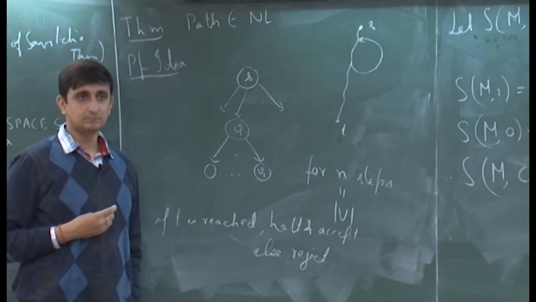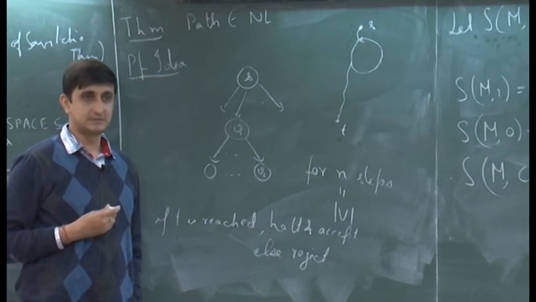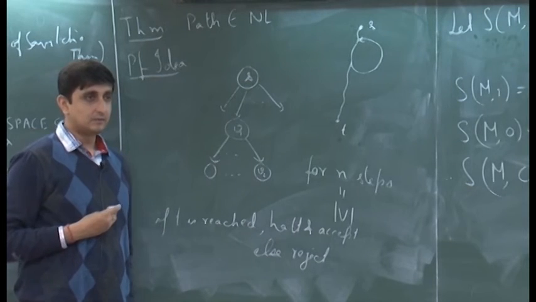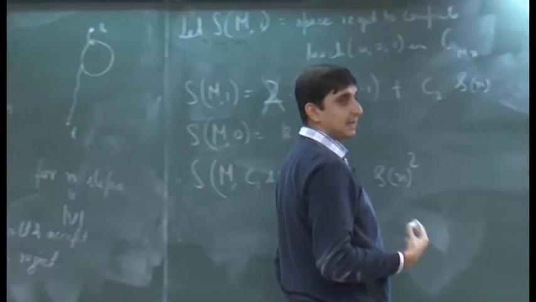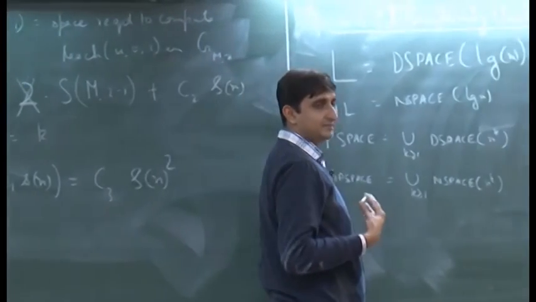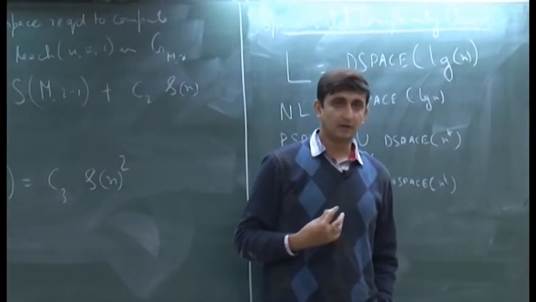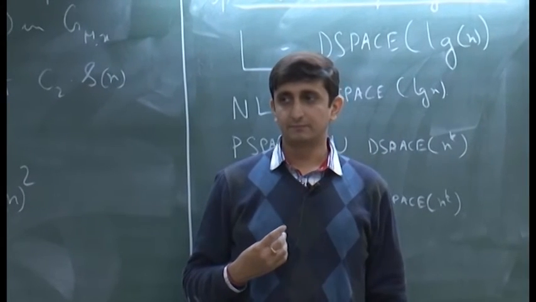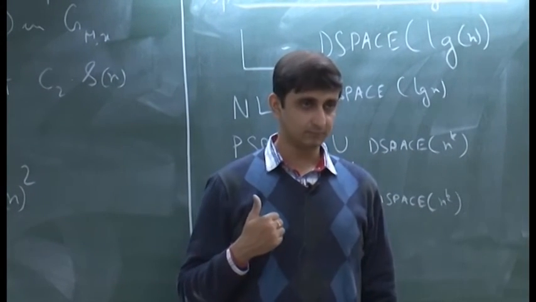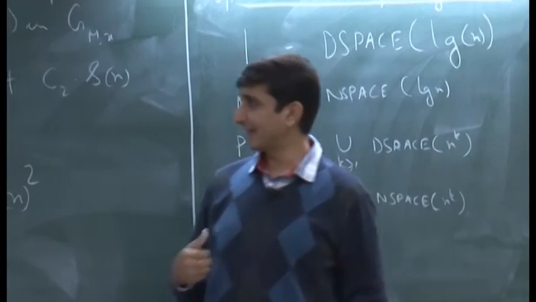Is that clear? The definition of a non-deterministic algorithm is that there is some sequence of non-deterministic choices that will lead you to an accept state. There is at least one sequence. There can be many.